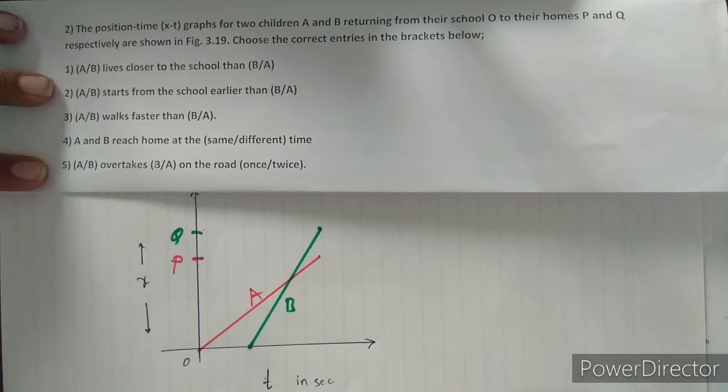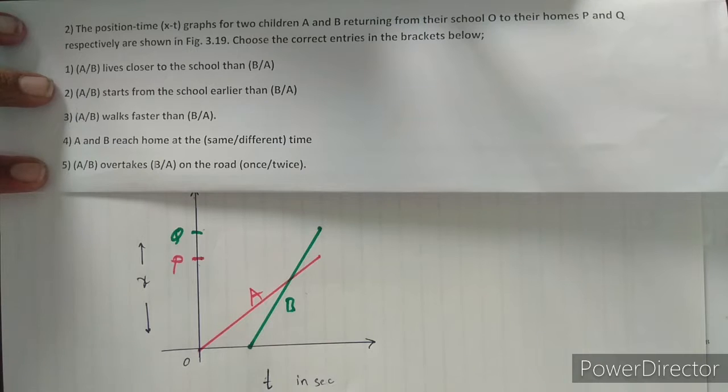Okay, the next one. The position-time graph for two children A and B returning from their school O to their homes P and Q respectively is shown in the figure. Choose the correct entries in the bracket below. The first is: A (B) lives closer to the school than B (A). See here, we are given the position-time graph. The position of the body is taken along the y-axis and the time along the x-axis. P and Q are the homes of children A and B.